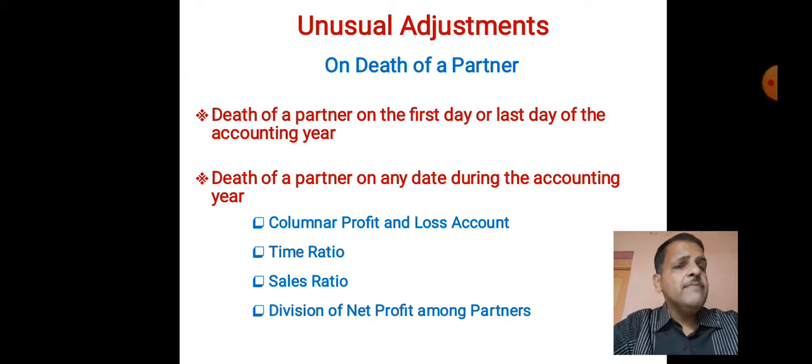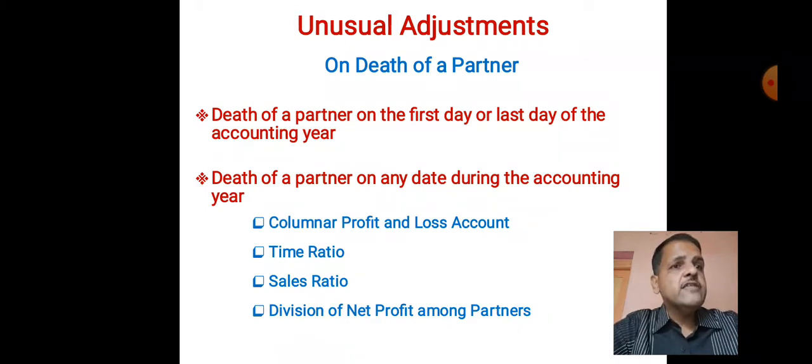So 3:9, that is 1:3, is our time ratio. If sales are usual, then our sales ratio will definitely be 3:9, that is 1:3. But if sometimes sales were double in the pre-death period as compared to the post-death period, what will happen? 2 to 2, so 3 into 2, 6, we will take for the pre-death period, and the usual 9 months, 9, we will take for the post-death period.